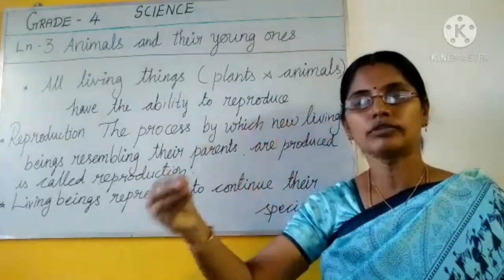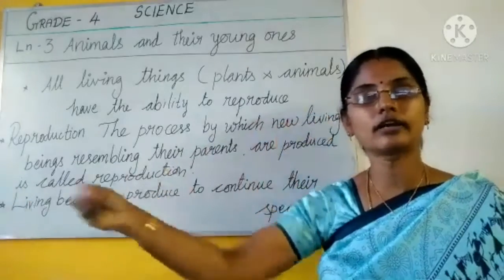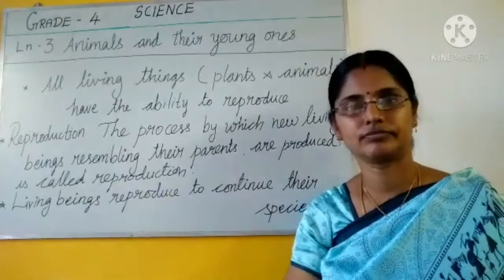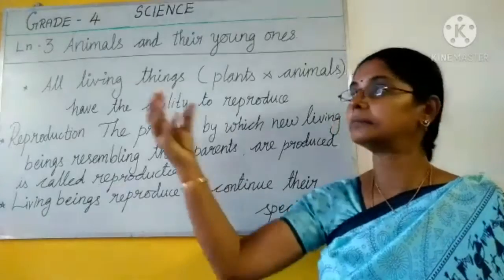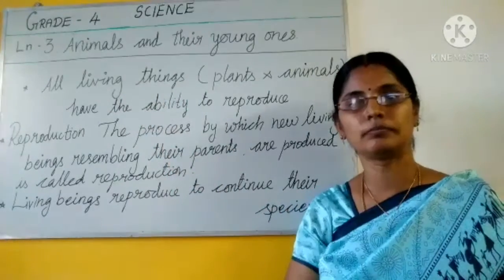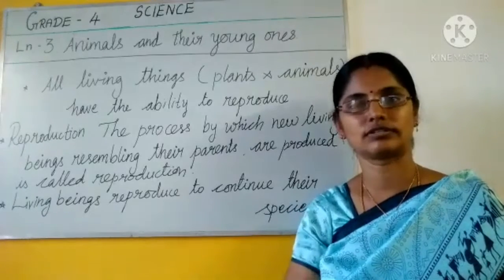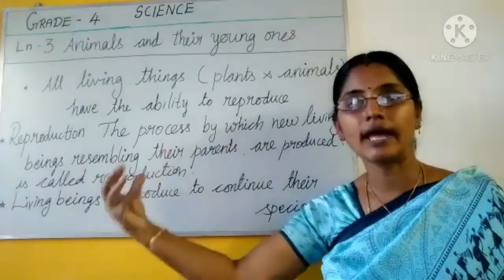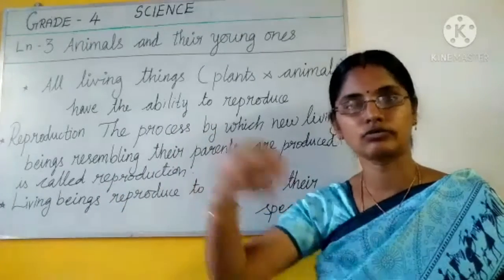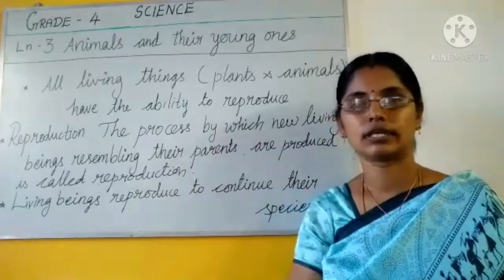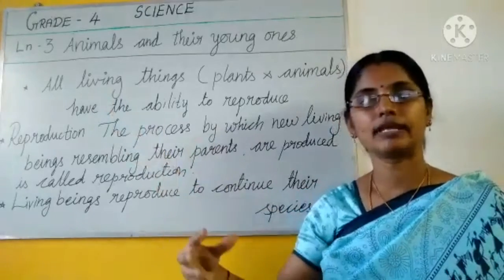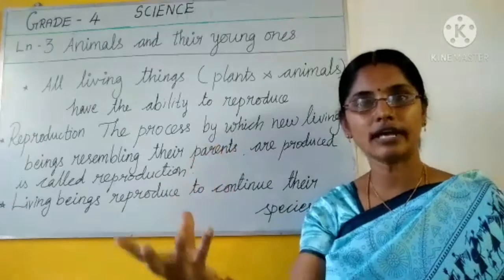See, if you take a cow, the cow gives birth to another small cow, a calf. Then birds are laying eggs. From the eggs, the new baby bird hatches out, isn't it? From a hen, a chick is coming. Then if you check the plants, flowers are there.